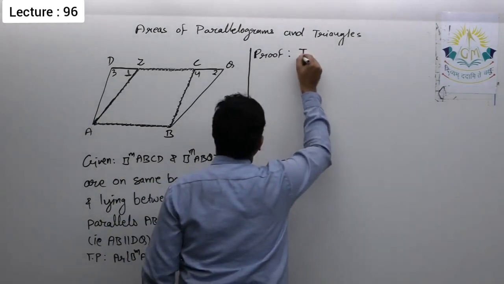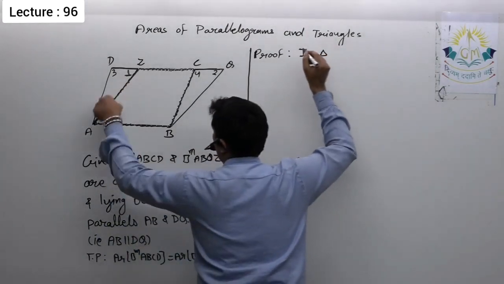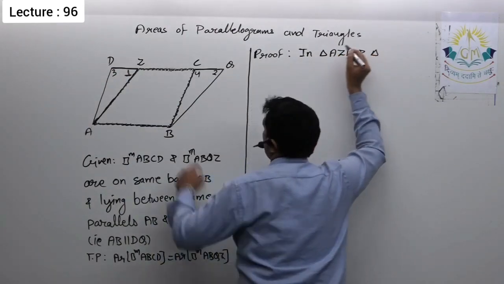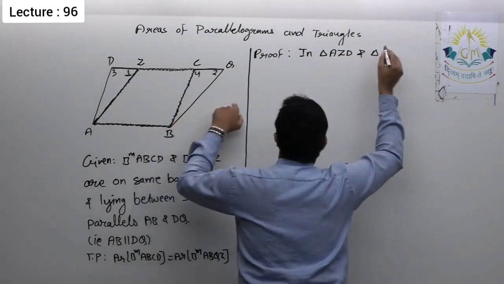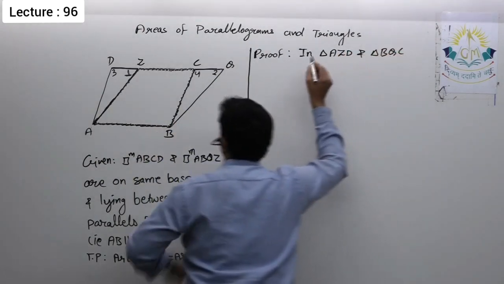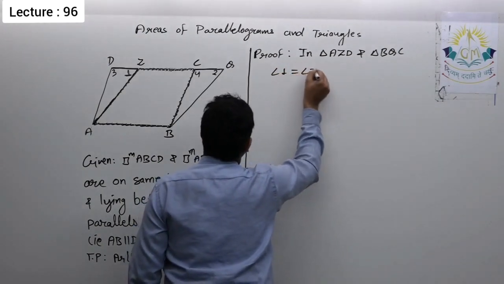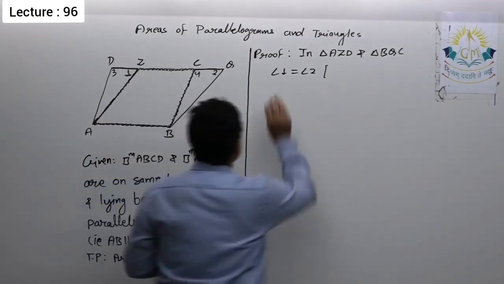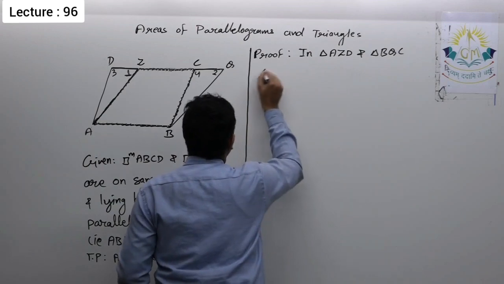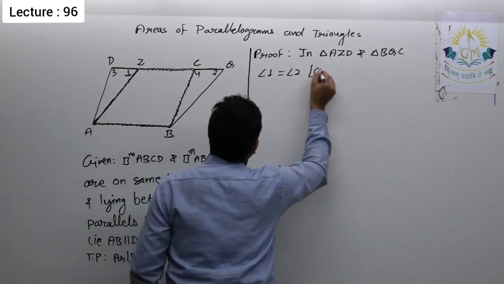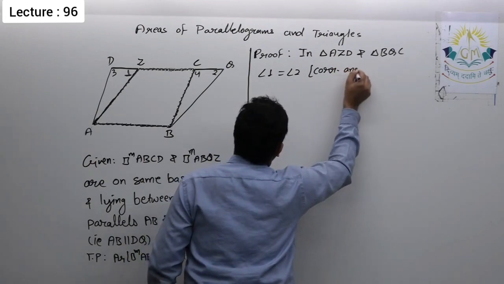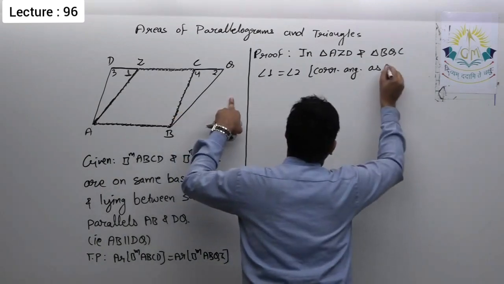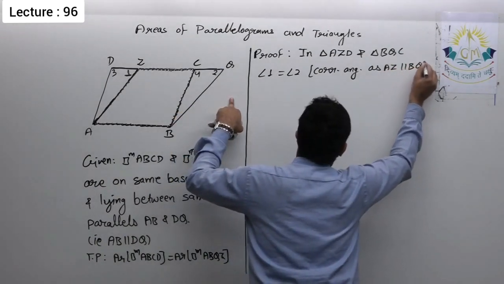So, now in triangle AZD and triangle BQC, angle 1 is equal to angle 2. Here I write the reason: corresponding angles, as AZ is parallel to BQ.